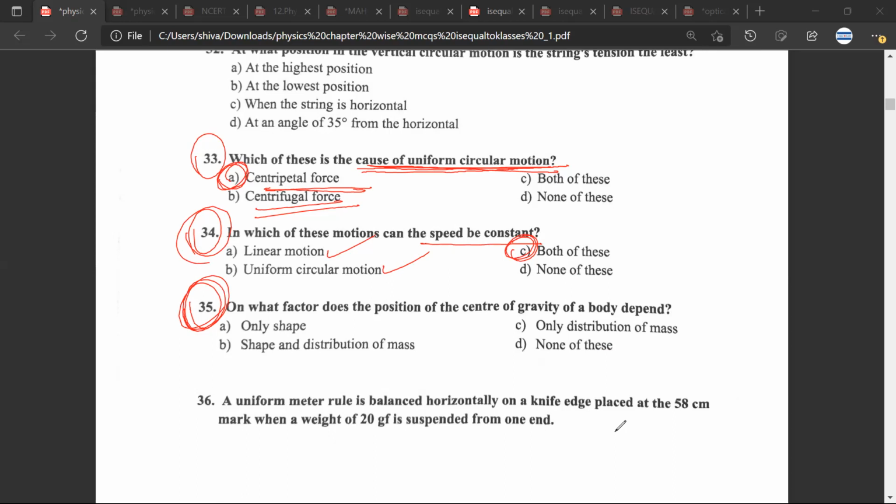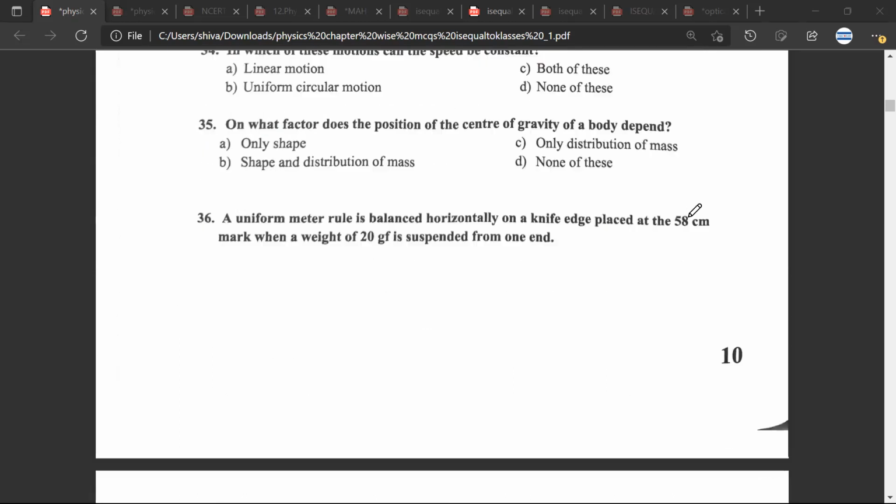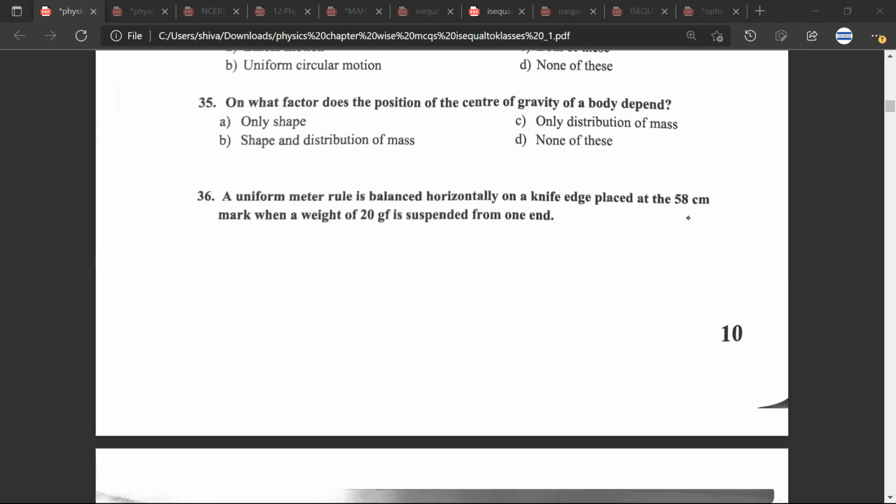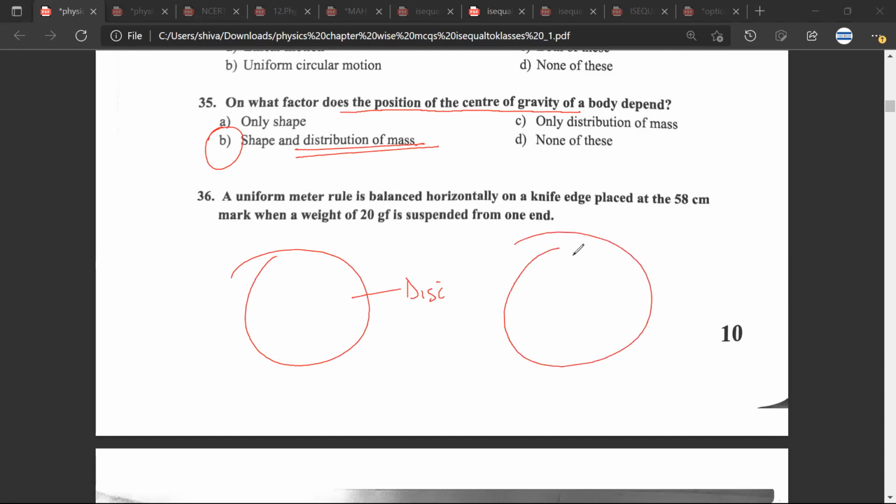On what factor does the position of the center of gravity of a body depend? B. Of course, it will depend upon the shape and the distribution of mass. So, for example, the classic example that we take is a disk and a ring.